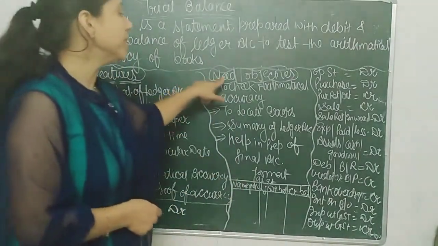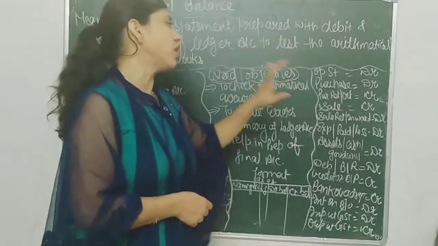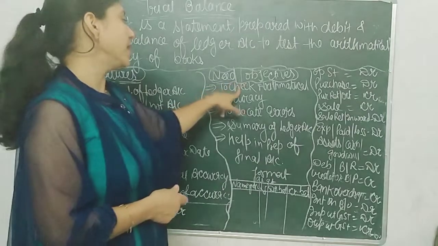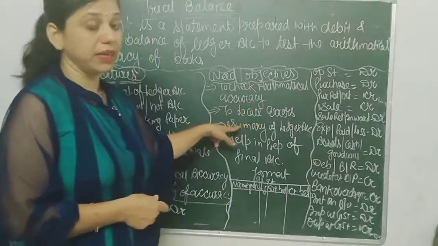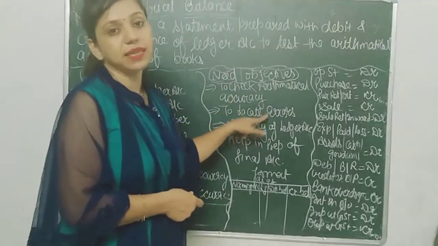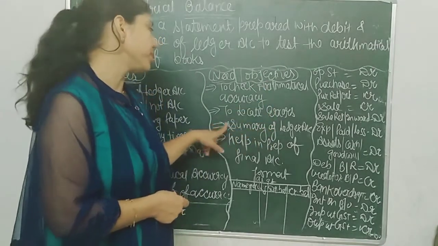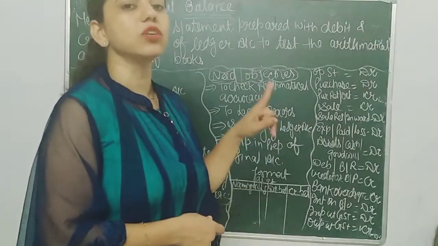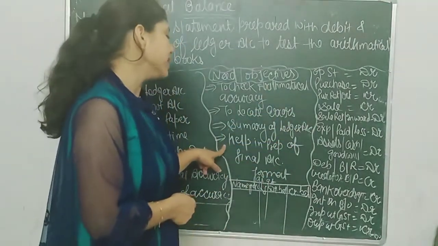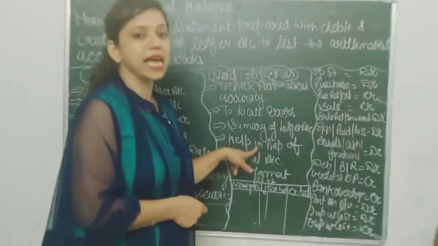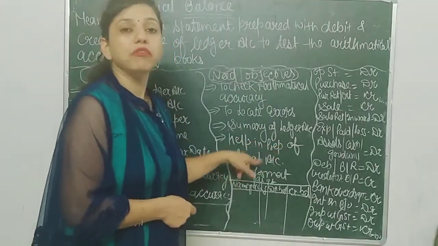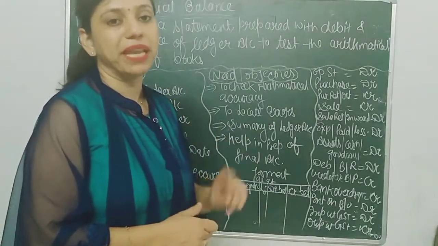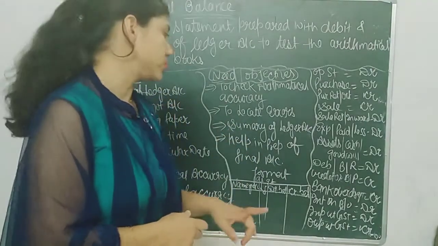Next, what are the needs and objectives of preparing trial balance? So, very first, to check arithmetical accuracy. Second, to locate errors in preparing journal and ledger. Third, summary of ledger account. Summary means a sense of ledger account. And the last is, this trial balance helps in preparation of final accounts. What are final accounts? Trading and profit and loss account and balance sheet are considered final accounts.